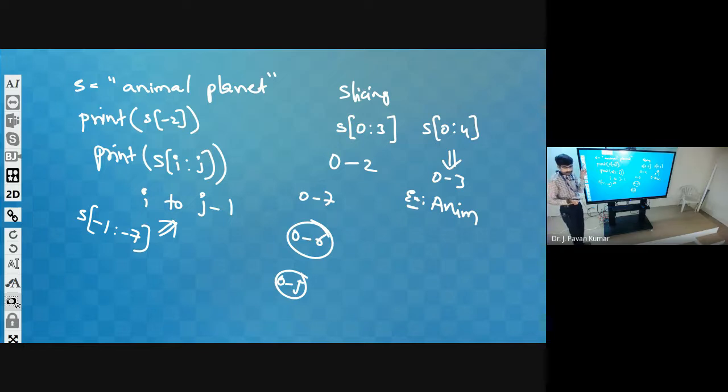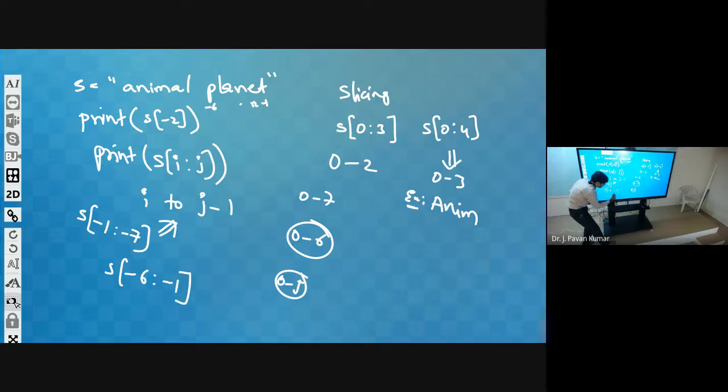The index will be -1, -2, -3, -4, -5, -6. So starting from -6 up to what? Minus 1.